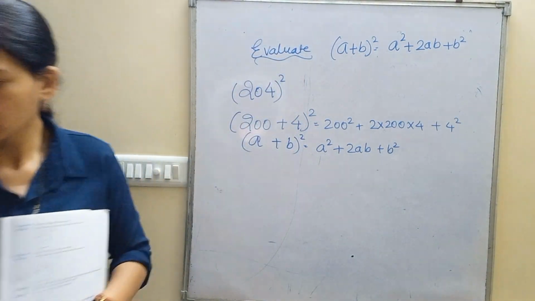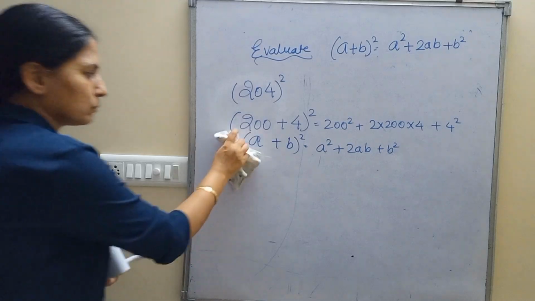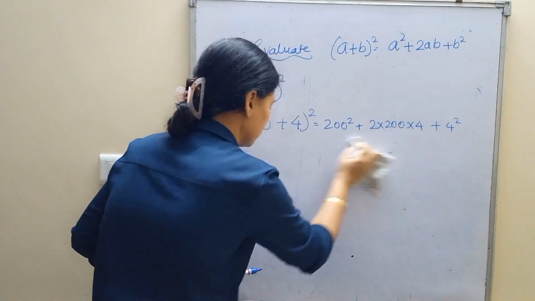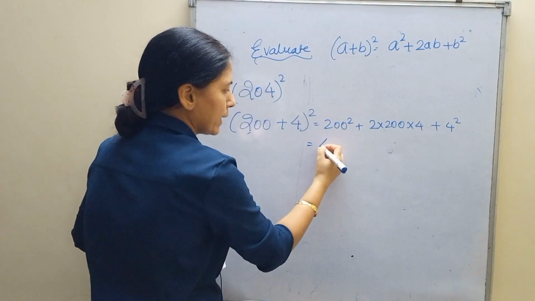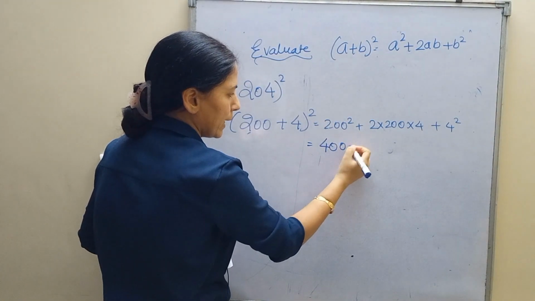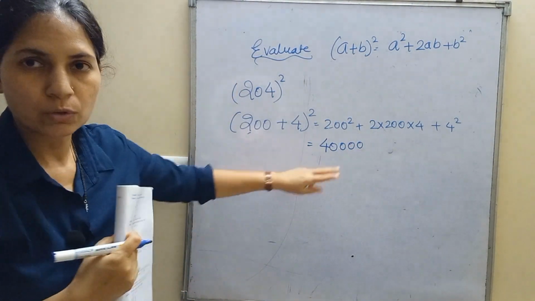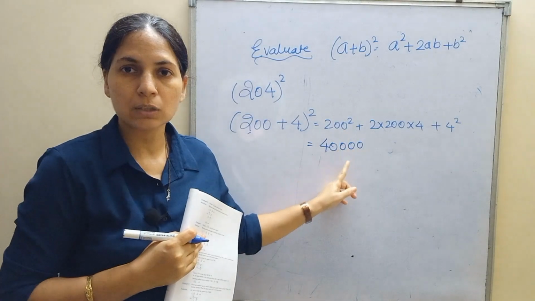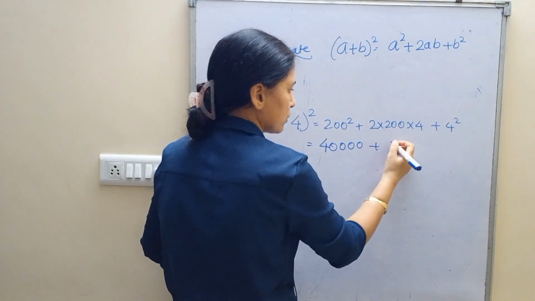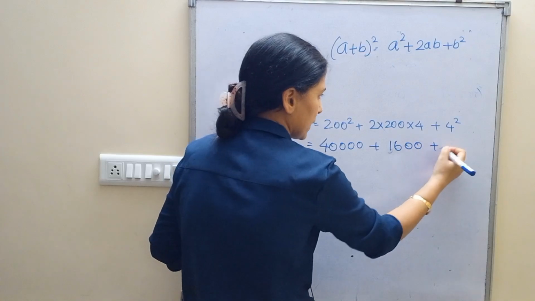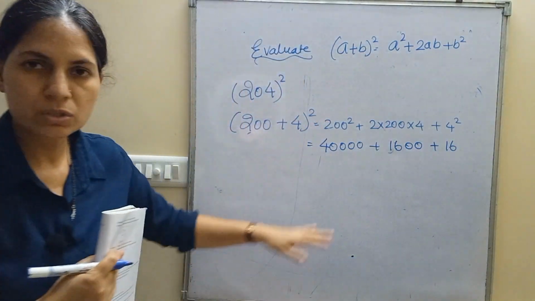Is that simple? Clear? Let me rub this. What is 200 square? 2 2s are 4 and 4 zeros. When you have 200 square, put 4 zeros. Plus 4 2s are 8, 8 2s are 1600, plus 16. Students, it is very simple.